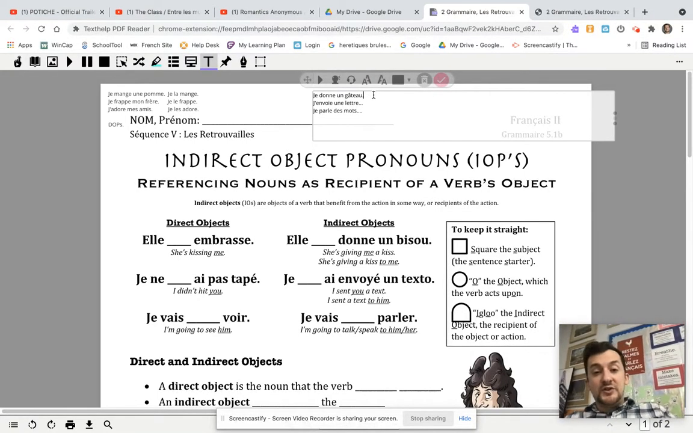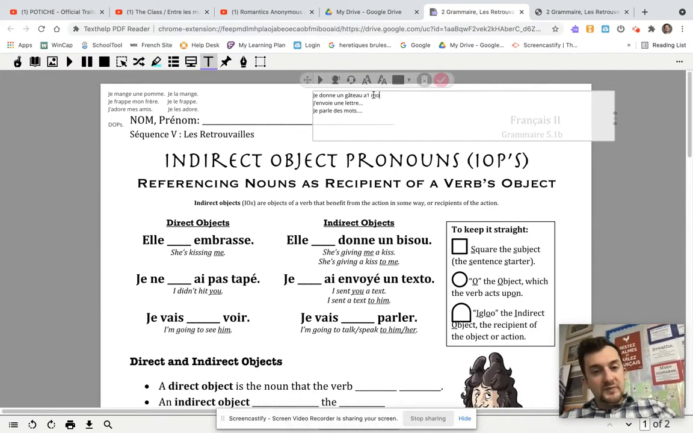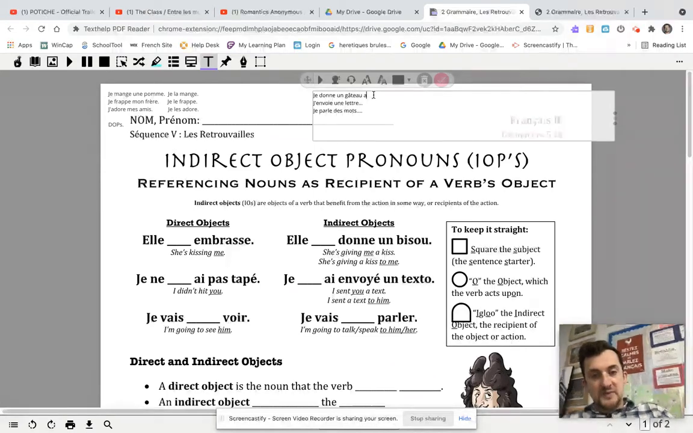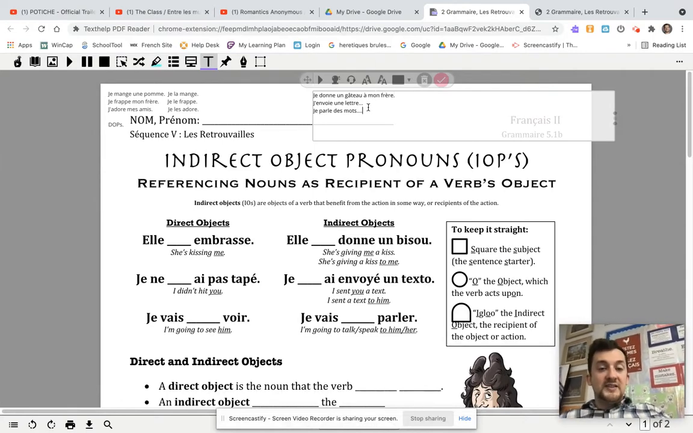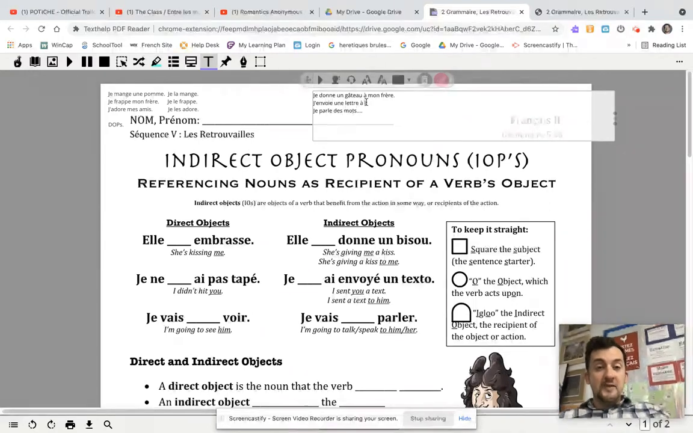So you could say, je donne un gâteau à mon frère. Let's be nice to him now since we weren't nice before. À mon frère. You could say, j'envoie une lettre. I'm sending a letter. All right, to whom? À mes parents, to my parents.